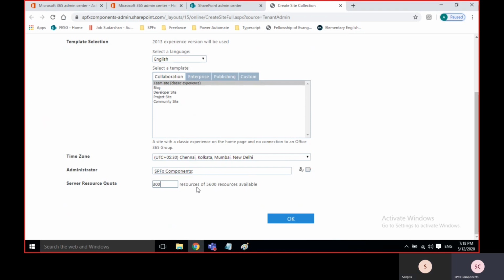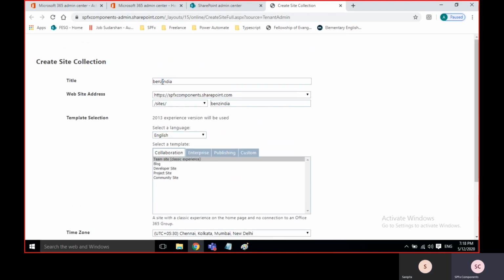Initially, we will give 300 by default. Later, it increases automatically, there is no issue about the sizing part. If we increase the data, the size will increase automatically. But 300 is the default.